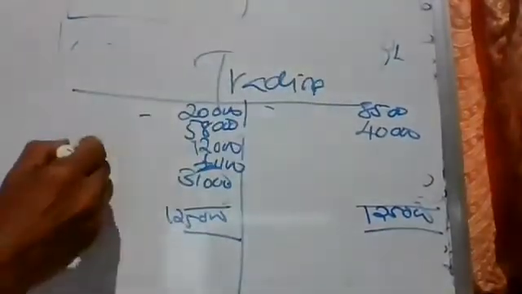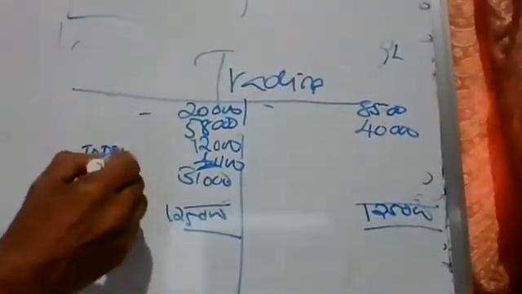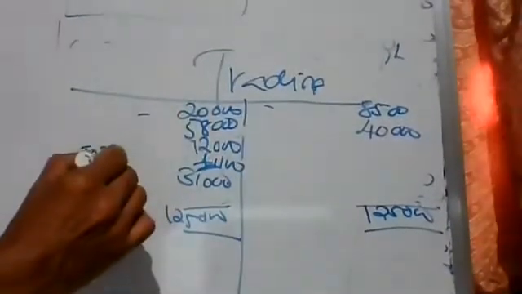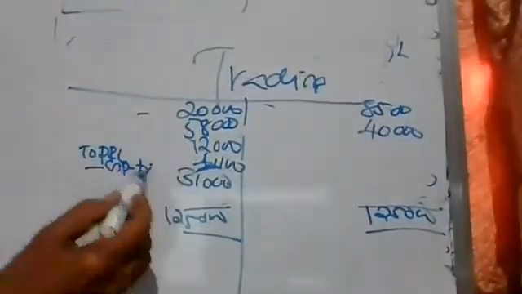Instead of writing balance carried down, what will we write? To P&L account, with a small explanation: GP transferred. If you write to P&L account here, a bright student can say the journal entry immediately.